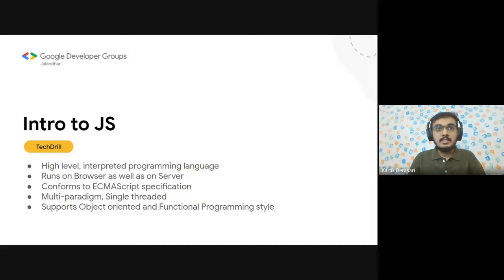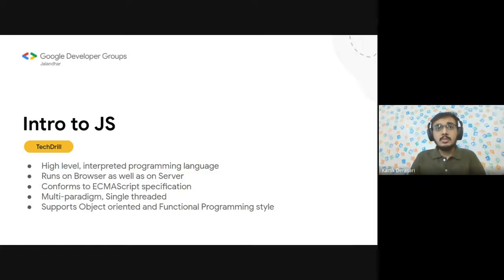Next thing is that JavaScript is prototype based. It also follows multi-paradigm, and it is single threaded. If you know Java or C++, you might have learned about multi-threading, but JavaScript is single threaded. It does not use the multi-threading concept. Another thing is that JavaScript supports object-oriented programming and functional programming styles. Both styles are supported in JavaScript, which is why JavaScript is multi-paradigm.